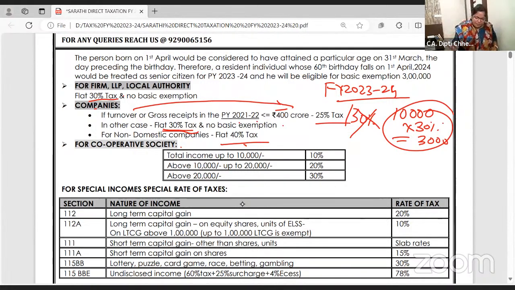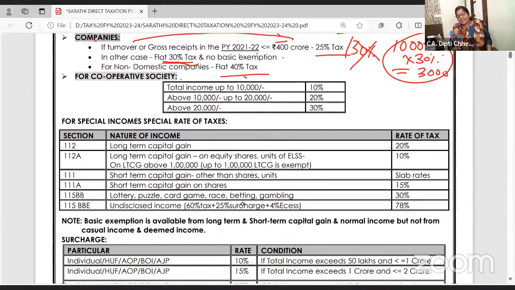Once again, Indian companies, if 2 years back your turnover is less than 400 crores, this year instead of 30%, you can pay tax at 25%. Clear to all of you? Right. Today's lecture is definitely applicable to all the Inter and Final students.